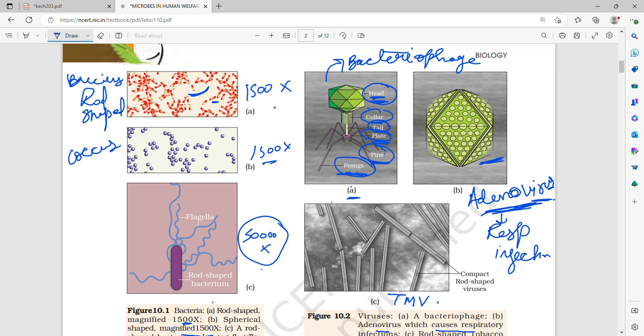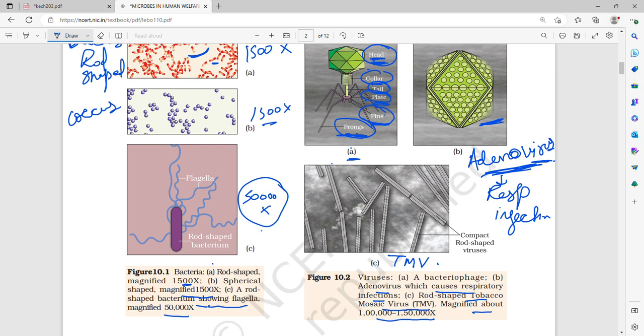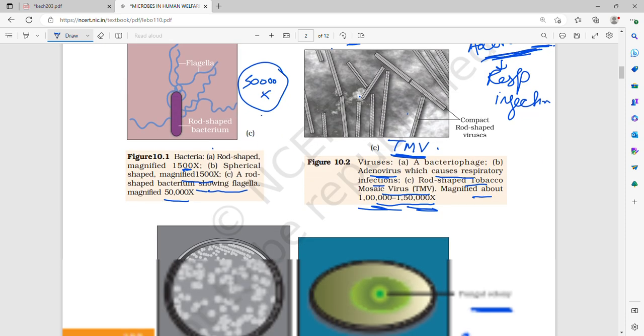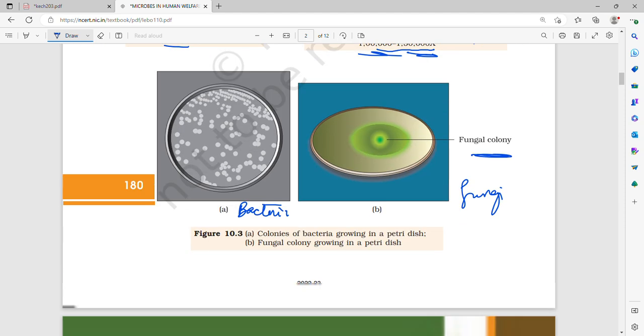Then second is a picture of adenovirus, and what does adenovirus cause? It causes respiratory infection. And lastly, this is a picture of 1 lakh to 1,50,000x magnification of TMV, tobacco mosaic virus. Look how it looks: a compact rod-shaped virus, tobacco mosaic virus.